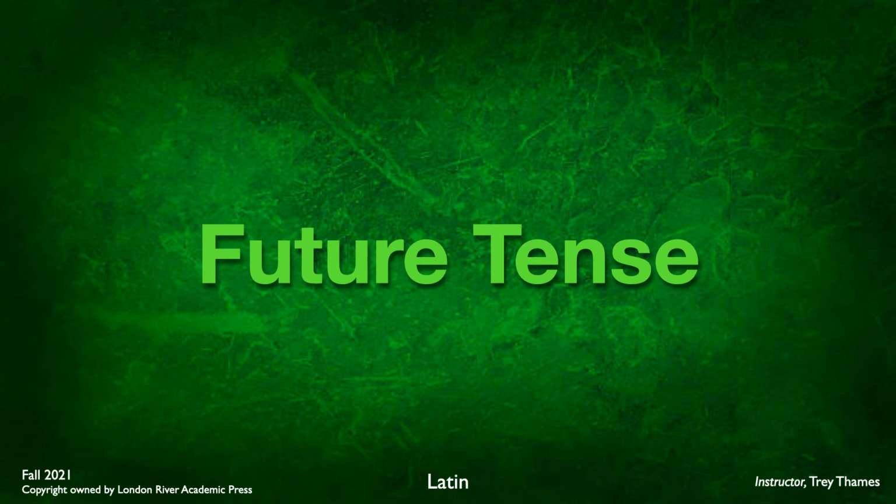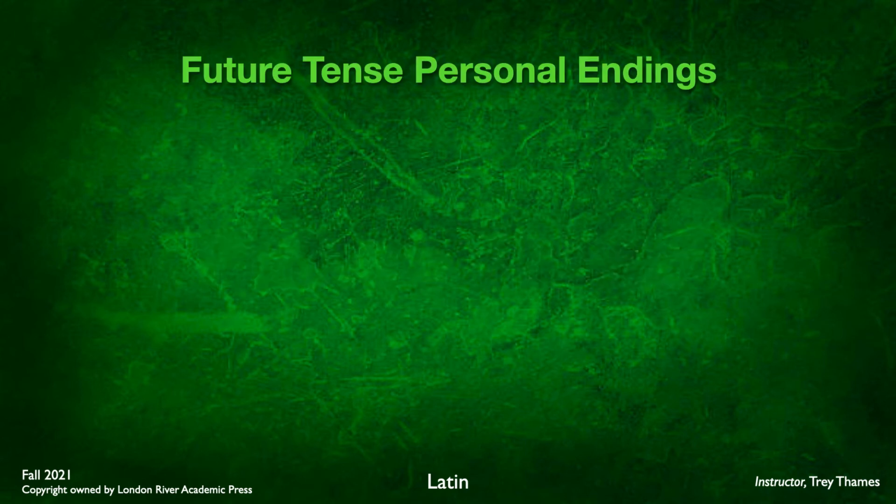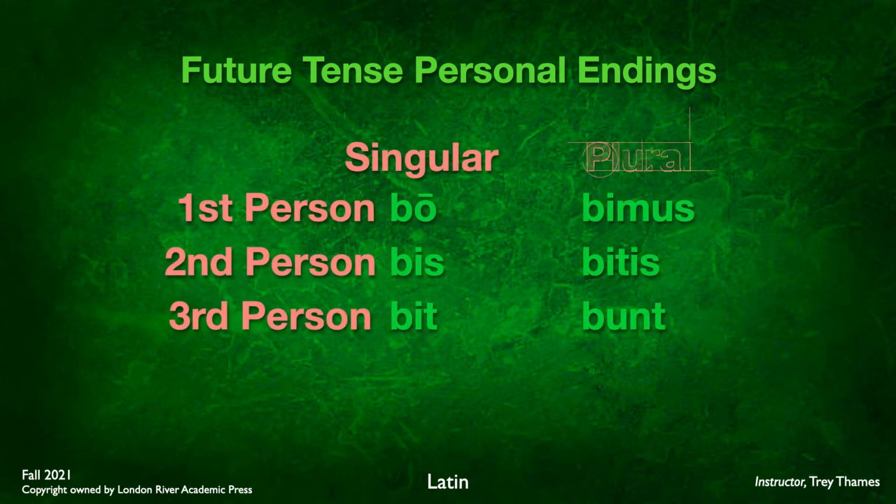Future tense, obviously, is action that is happening in the future. And our endings will look very familiar here. Again, we're just going to add to the personal endings, the present tense endings, -o, -s, -t, -mus, -tis, -nt, either a B, a BI, or a BU. And you end up with bo, bis, bit, bimus, bitis, bunt.